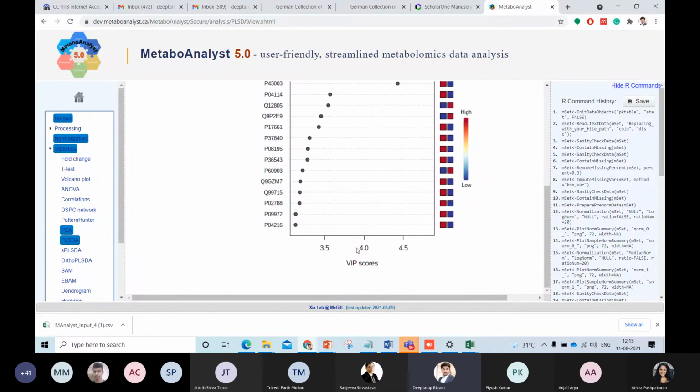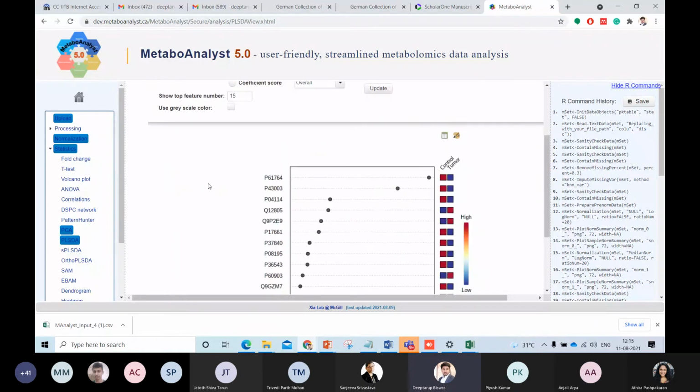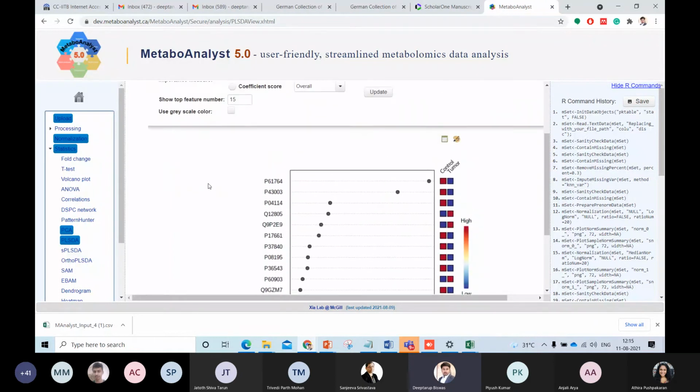So for example, you can see this particular VIP score, which is from 3.5 to 4.5 and more. We can see P61764 is a protein that is present high in control versus tumor, and is one of the important proteins having the maximum variation when these 2 classes are taken forward, right? So this is another important part which you should look into.